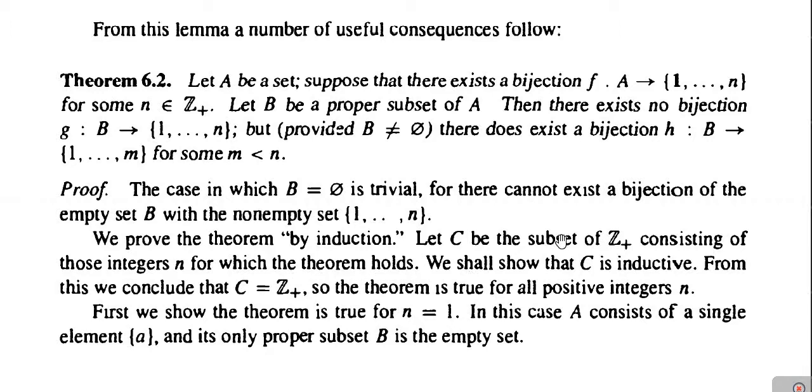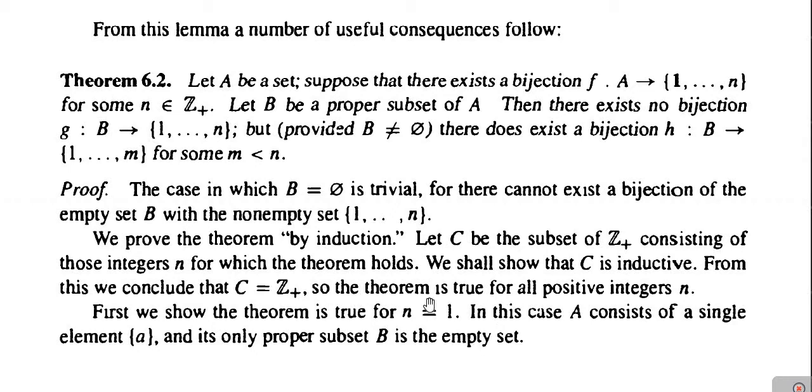Then we shall show that C is inductive, means on C we are going to use the induction principle, and therefore we will conclude that for C equal to Z plus also the result is true, where n can be any positive integer.